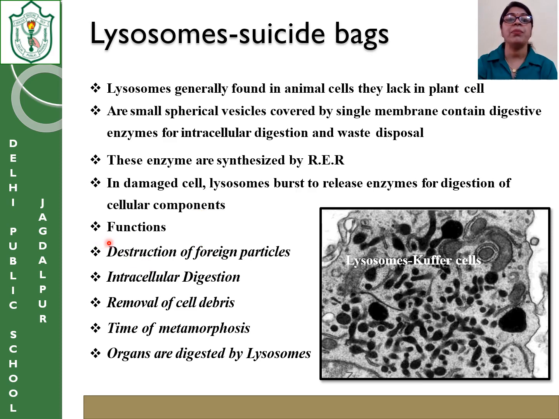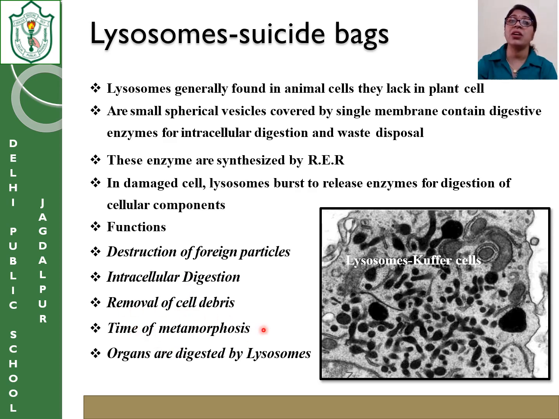Now, what is the main function of it? This was about the lysosome. The main functions are destruction of foreign particles and intracellular digestion. Destruction of foreign particles means if anything has come inside the cell which is going to trouble the cell, that is digested by the lysosome. If anything has to be digested inside the cell, that is also done by the lysosome.